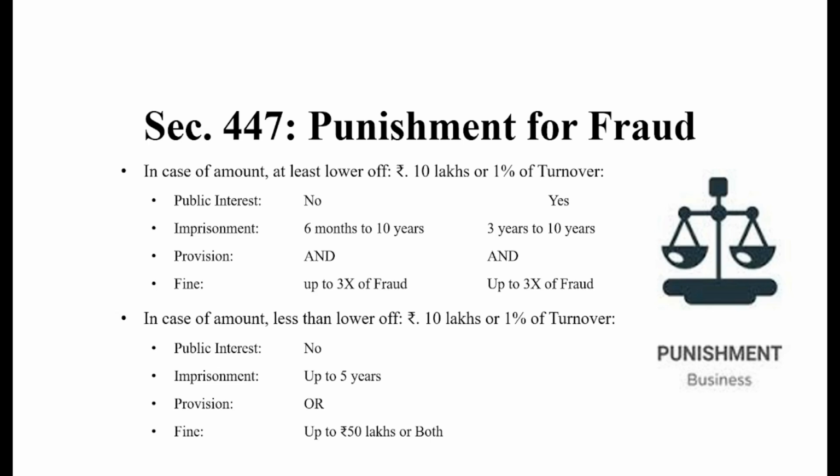It means the provision of 'or' shall be rewritten as 'and', because in the context of fine it has been written that the amount of fine shall be 50 lakh rupees or both, which means you may incur imprisonment or fine as well, correct? So in this area the provision 'or' shall be pronounced as 'or'. I hope this point is also clear to you.